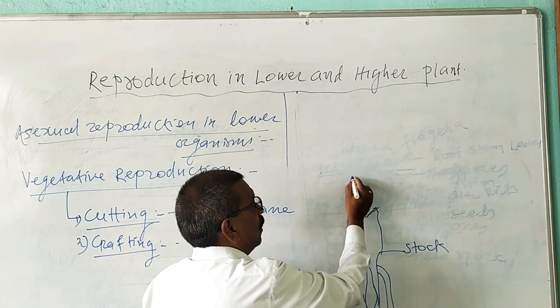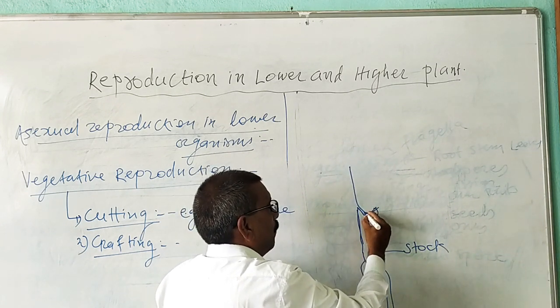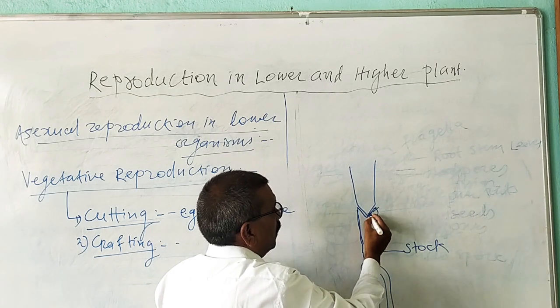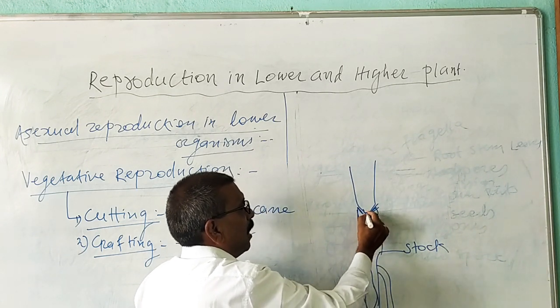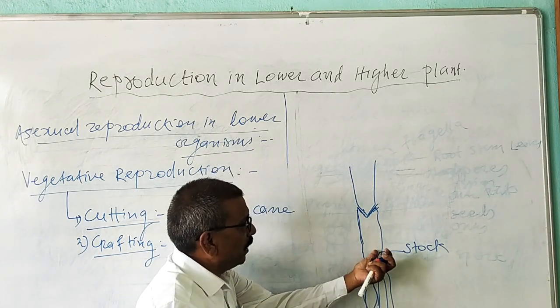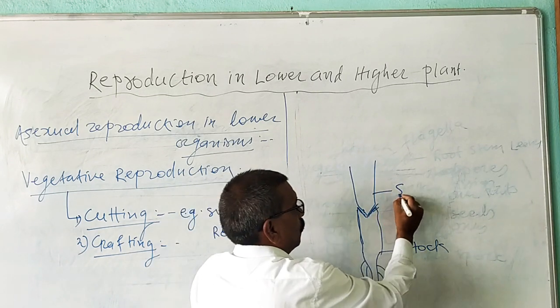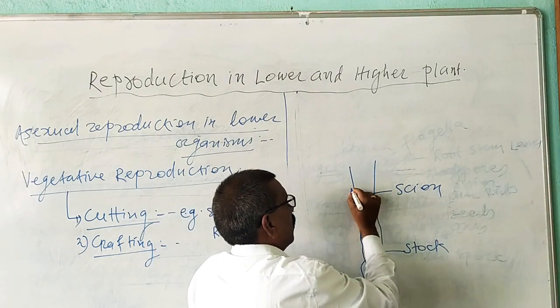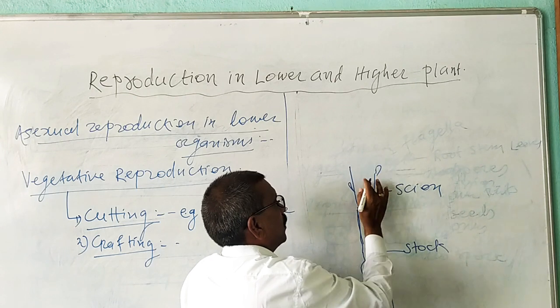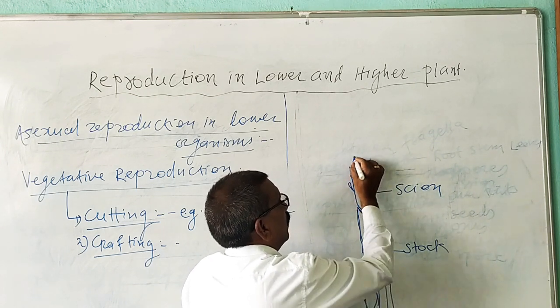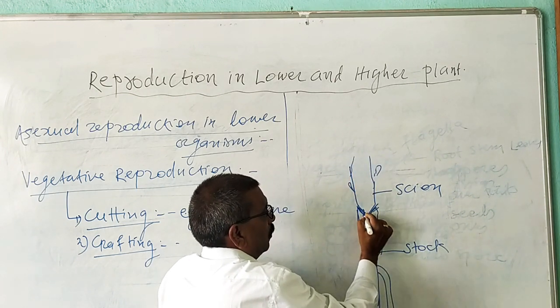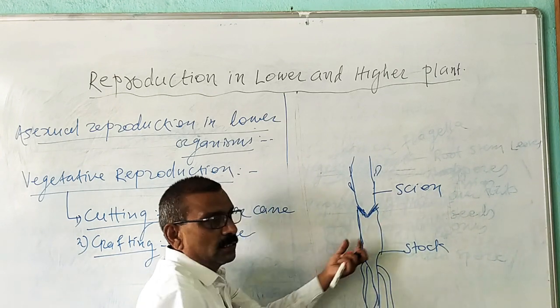Then on this stock, a selected piece of plant part is inserted in this way. The part of the plant which is inserted or fixed on the stock is known as a scion. This scion must have a vegetative bud. Then both are joined with each other and grow as a single plant.